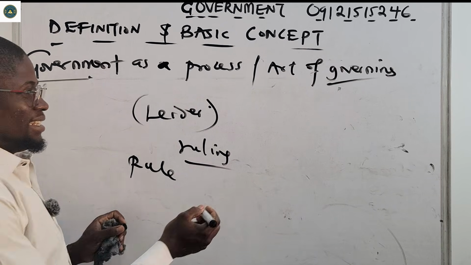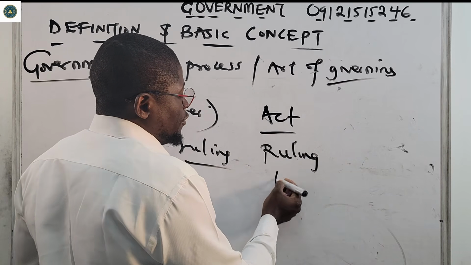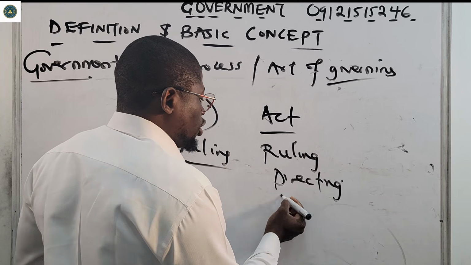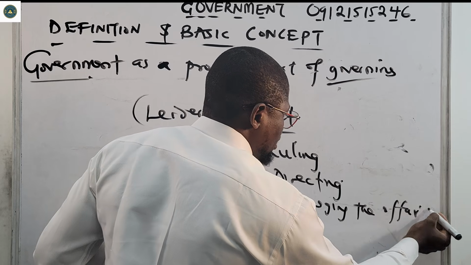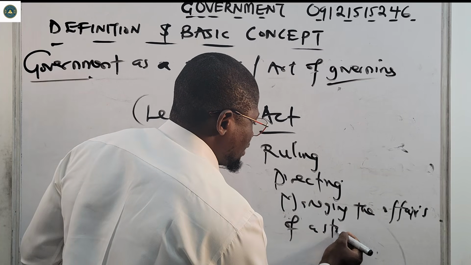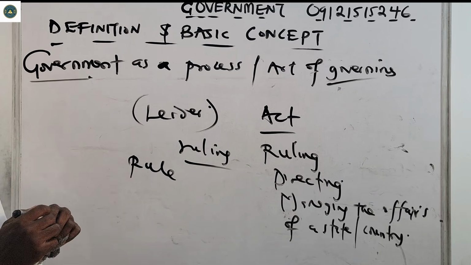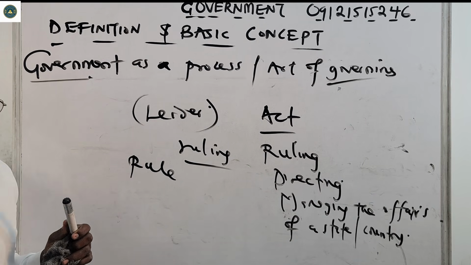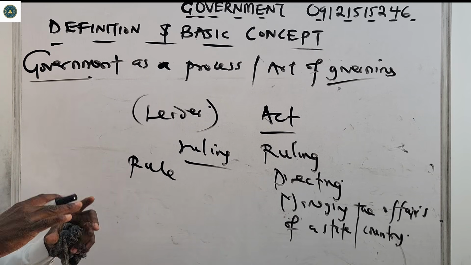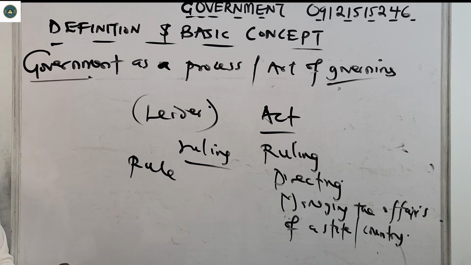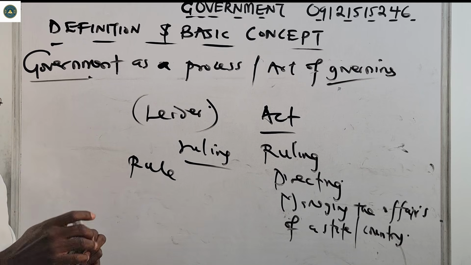It talks about the act of ruling, directing, and also managing the affairs of a state or country. That is what government as a process or art of governing talks about majorly. It encapsulates how we are ruled, how we are directed by our leaders in the country, and how the affairs of that country are being done.